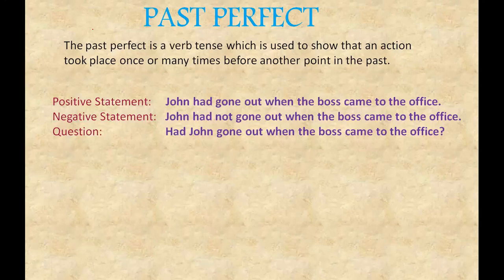So here again past perfect, it shows one action took place once or many times before another point of time. So it happened once or many times before one specific time. So here what is the time? When the boss came. This is the time. Before that what has happened? John had gone out. So when the boss came and saw, John was not at his seat. That means he had gone out. He has not yet come in. So the action is not yet complete.